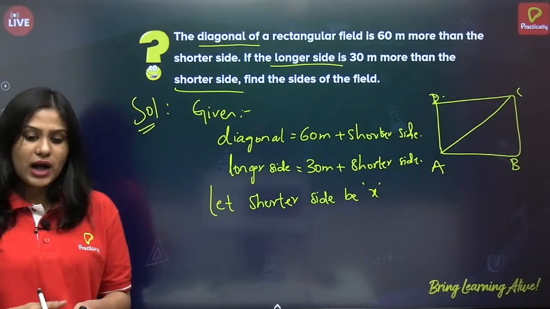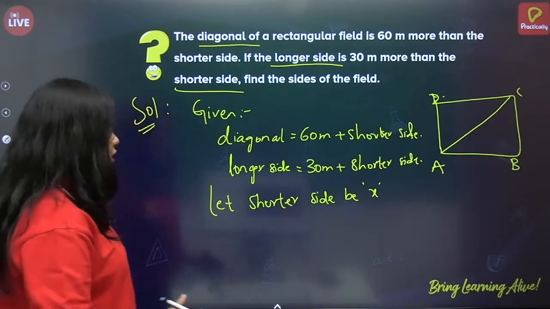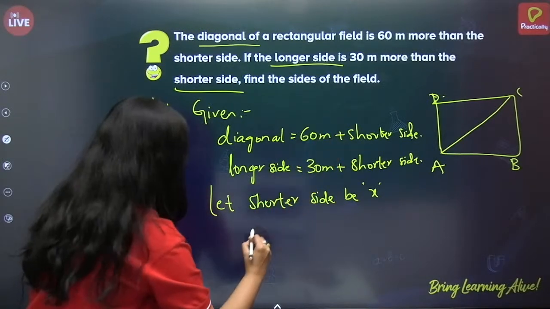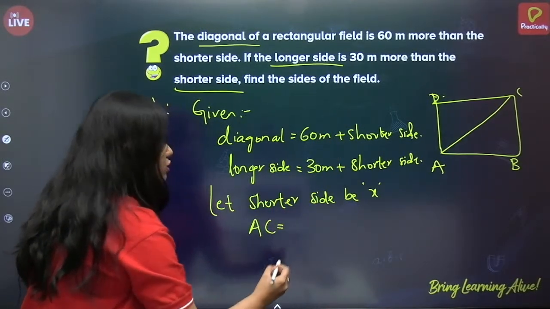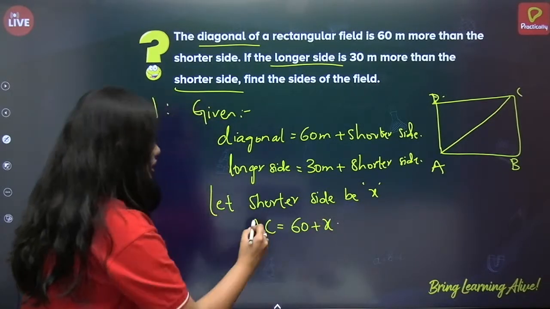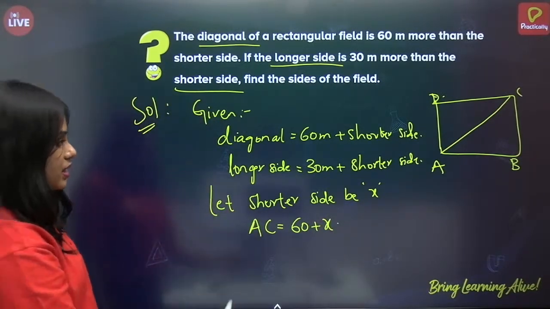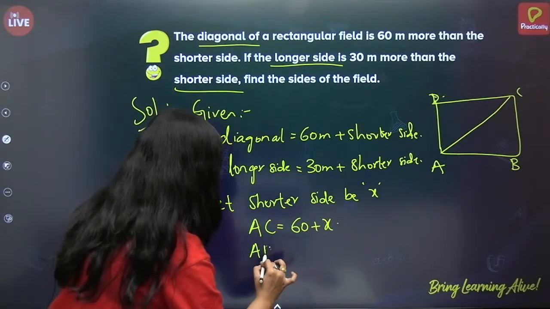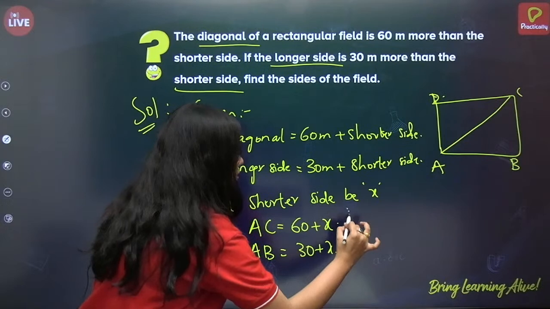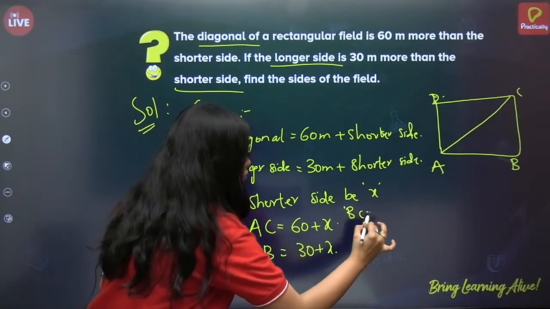Okay, thank you. Hi Nilima. Alright. So, let shorter side be X. So, what will be the diagonal AC here? AC will be equal to 60 plus X. And what is AB? That is the longer side, 30 plus X. And here BC is equal to X.